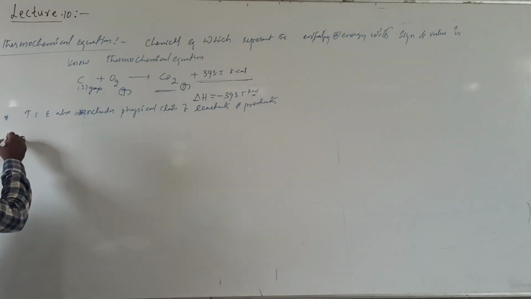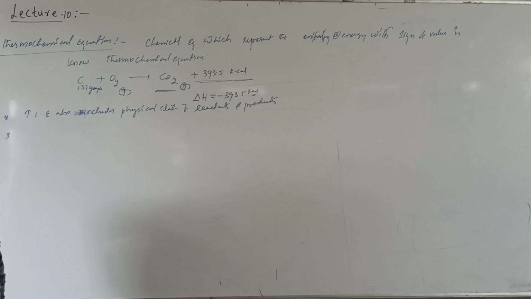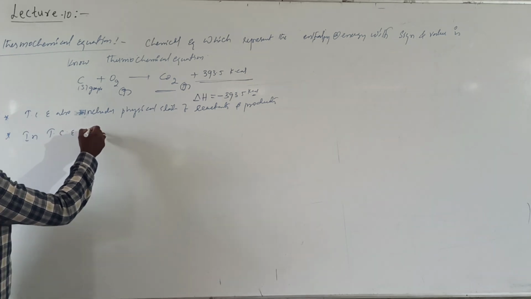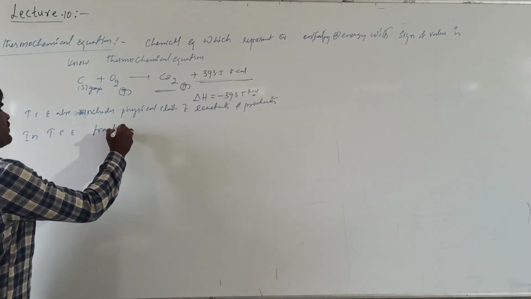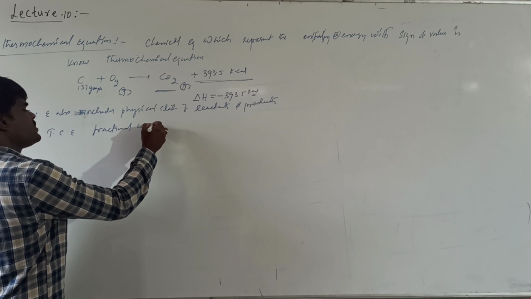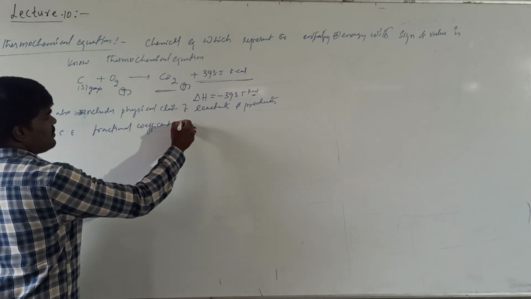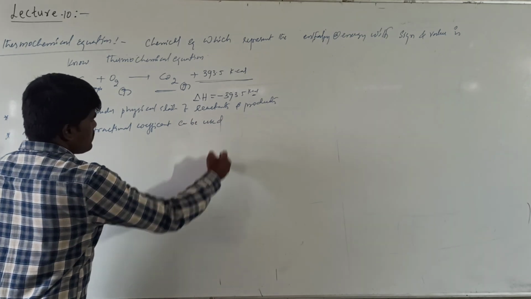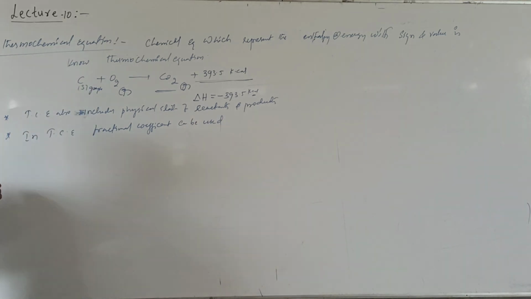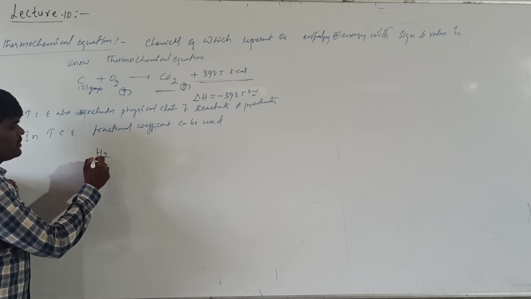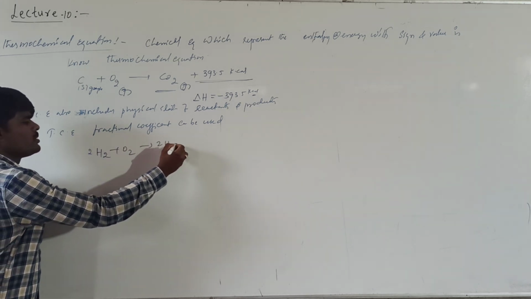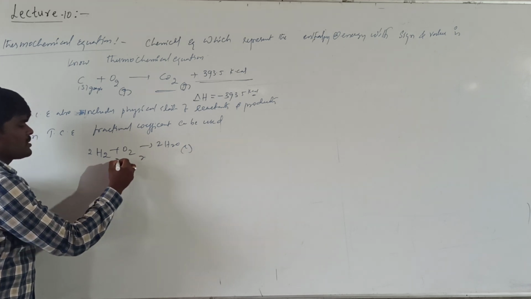And contrary to the ordinary equation, in a thermochemical equation, fractional coefficients can be used. Suppose I write 2H2 reacts with O2 to give 2H2O liquid.